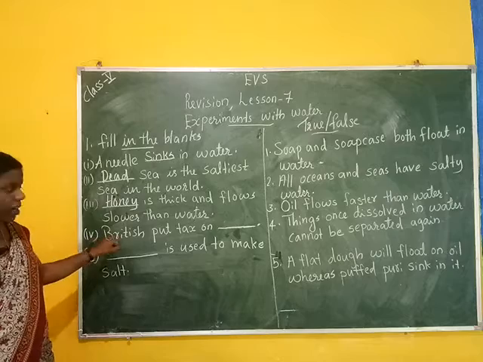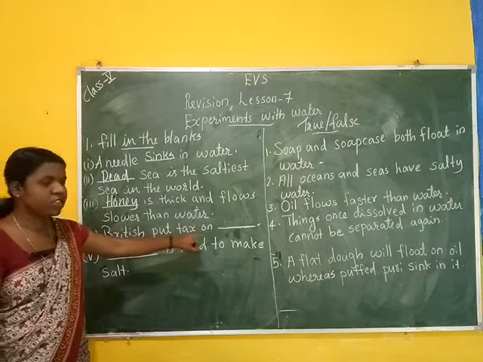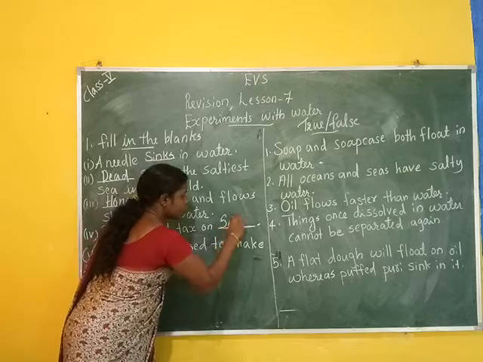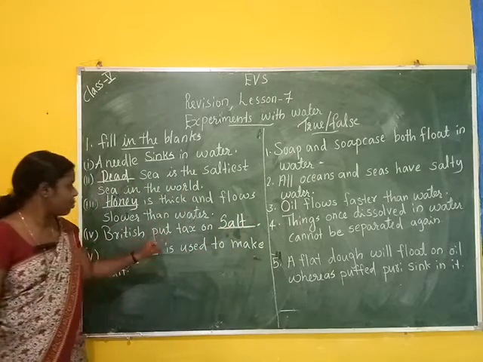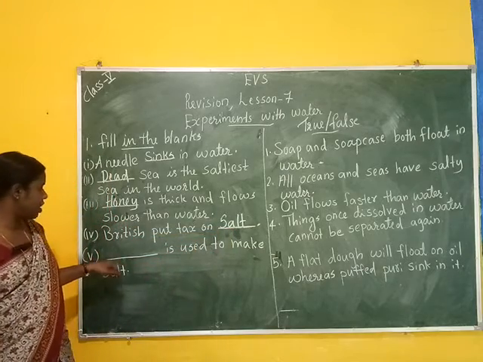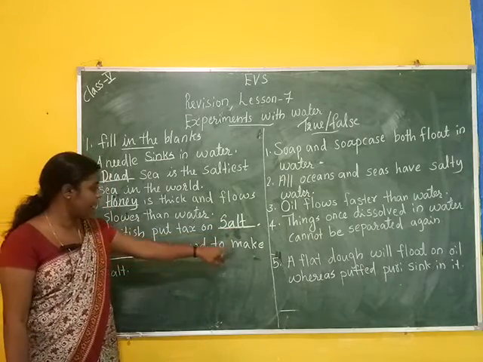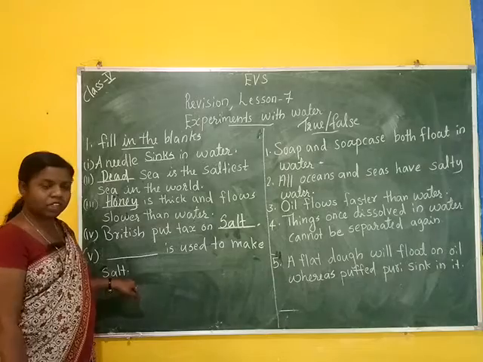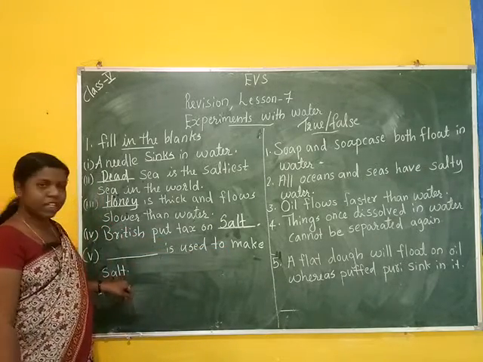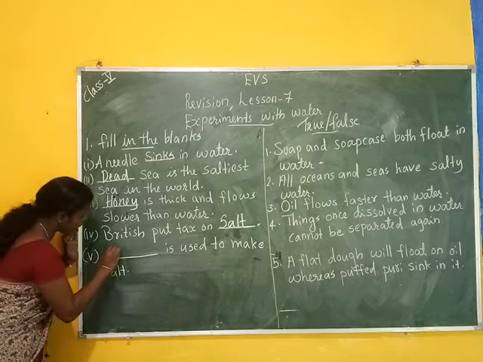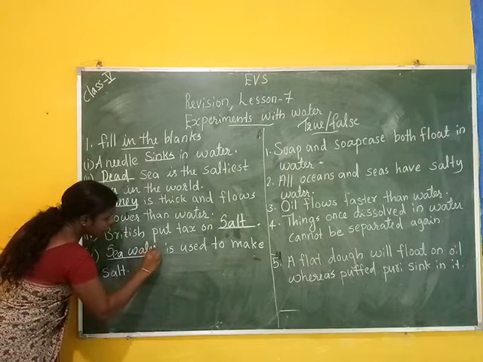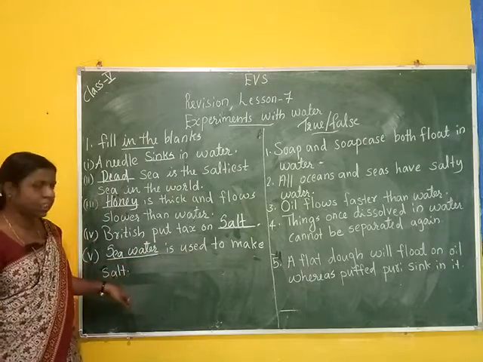Then fourth one, British put tax on dash. Answer is salt. British put tax on salt. Then fifth, dash is used to make salt. Then answer is sea water. Sea water is used to make salt.